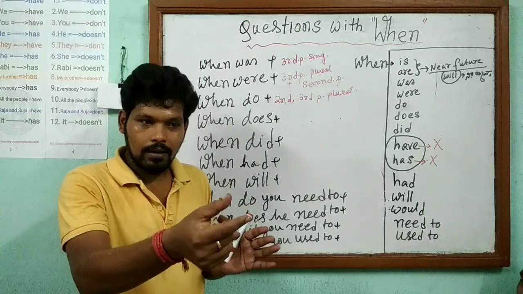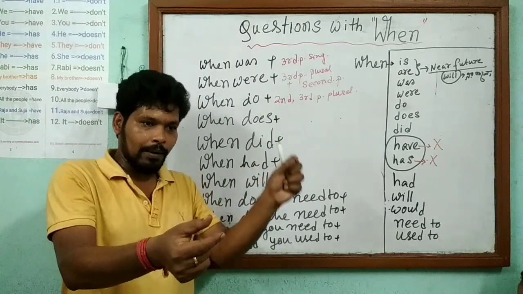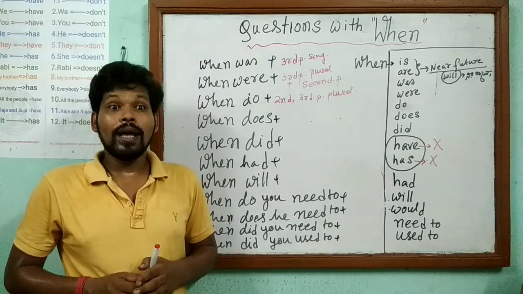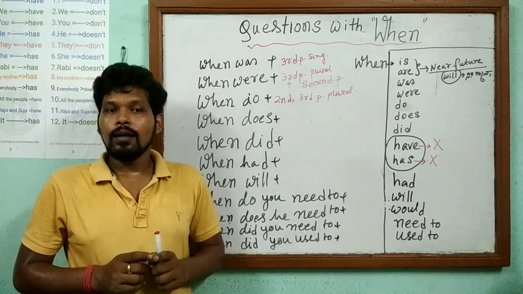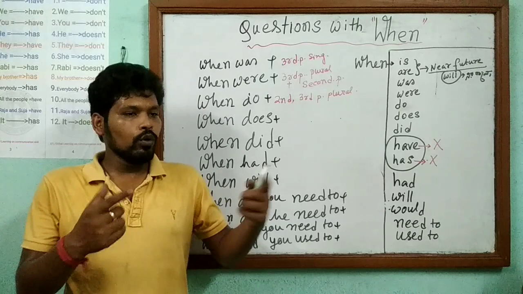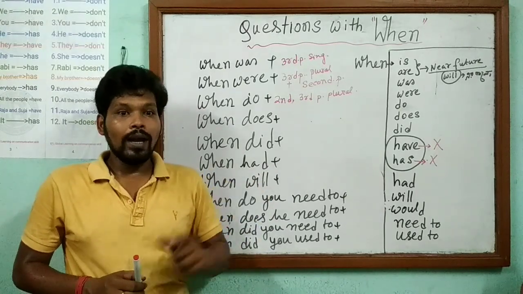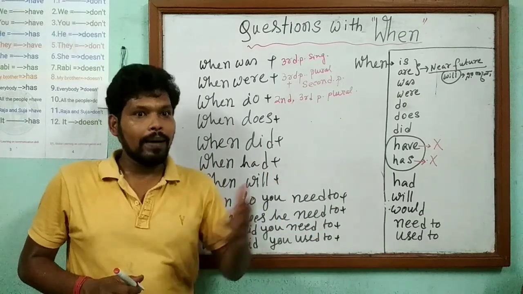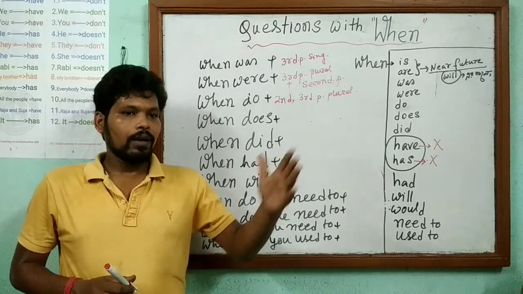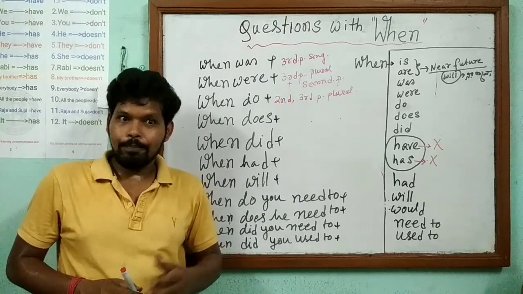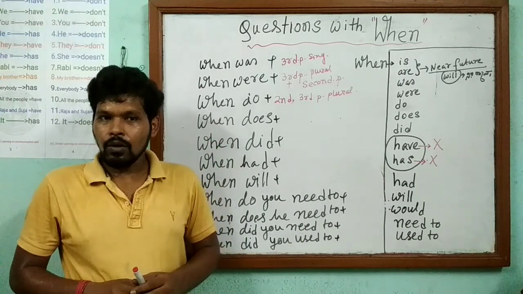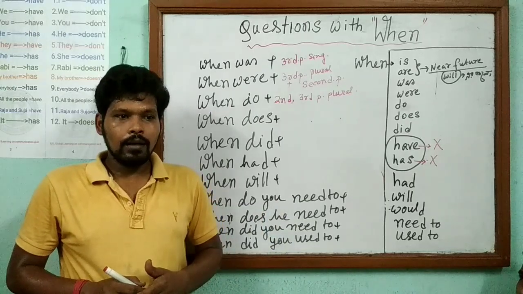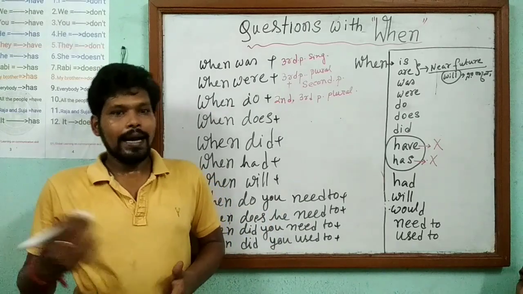When do you walk? I walk. When? A time is needed. So, when do you walk? I walk in the morning. When do you go to school? I go to school at 10 o'clock. When do you come back? I come back at 4 o'clock. When do you sleep? I sleep at night. When do you read? I read in the evening, in the morning, at night.